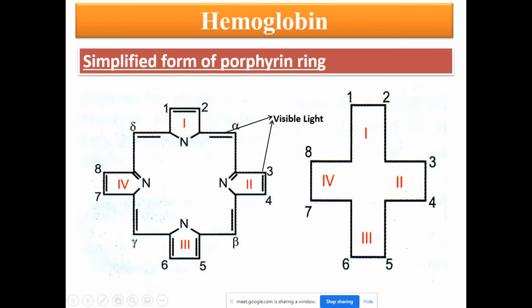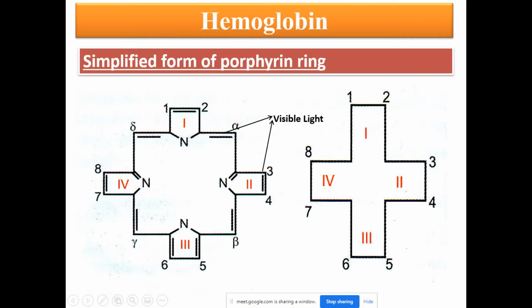Now the simplified form of the porphyrin ring I have shown here. See, this is ring number 1, ring number 2, ring number 3, ring number 4. So these are all pyrrole rings which are linked by the methylene bridges. You see, methylene bridges have a double bond in their structure. Even in the pyrrole ring there is a double bond, and these pyrrole rings are linked by methylene bridges. And these methylene bridges absorb visible light.